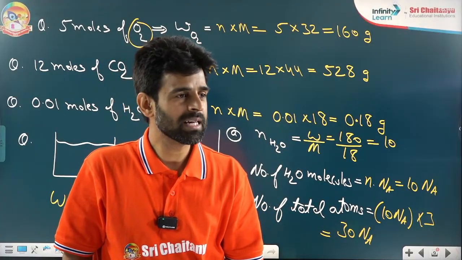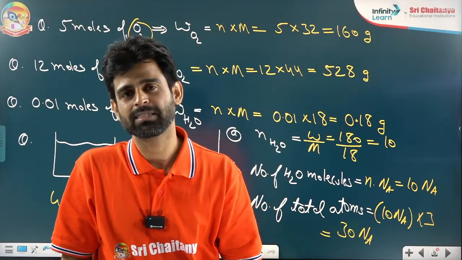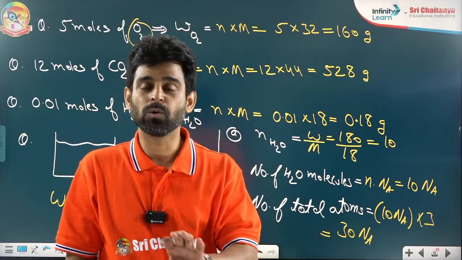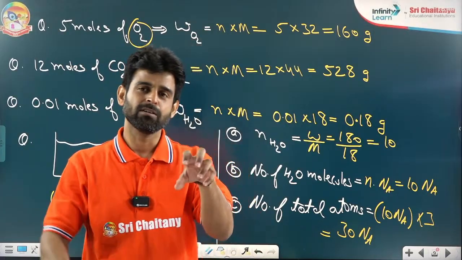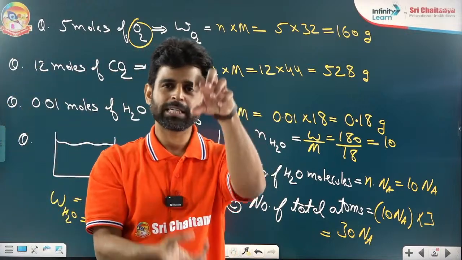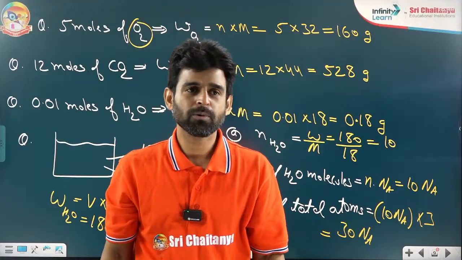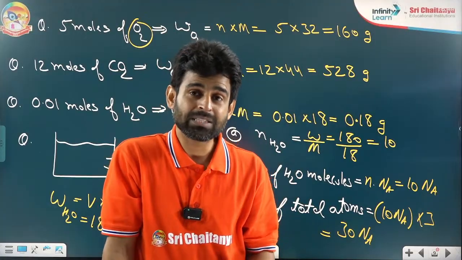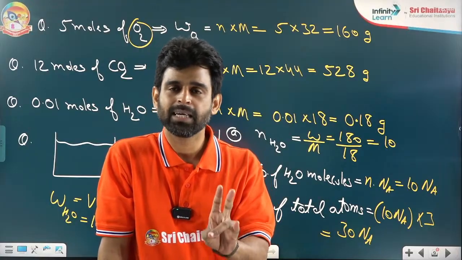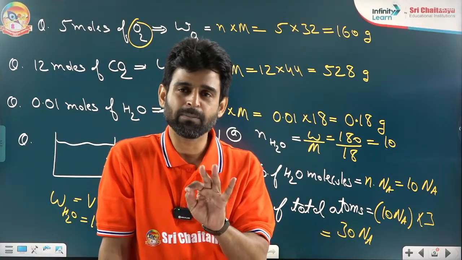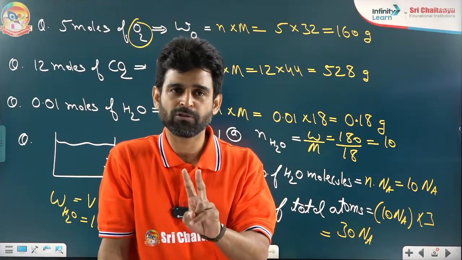Tomorrow we will cover the third formula, and then the main twist will start when we connect all three together, like a junction: volume to mole, weight to mole, number of particles to mole. So I hope you got all the points. We finished today: what is atomic mass, molecular mass, gram atomic mass, gram molecular mass, and 2 formulas of mole. Only 2 formulas of mole.